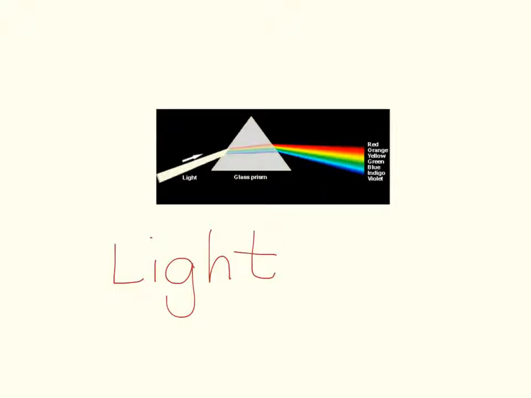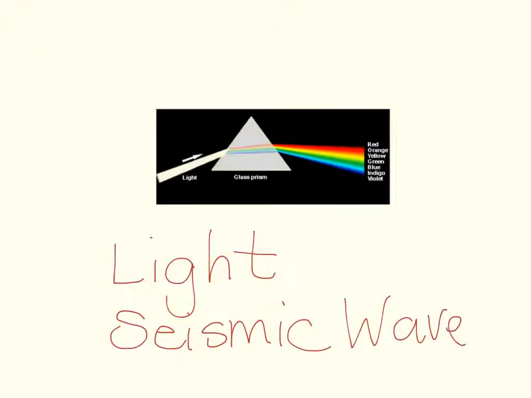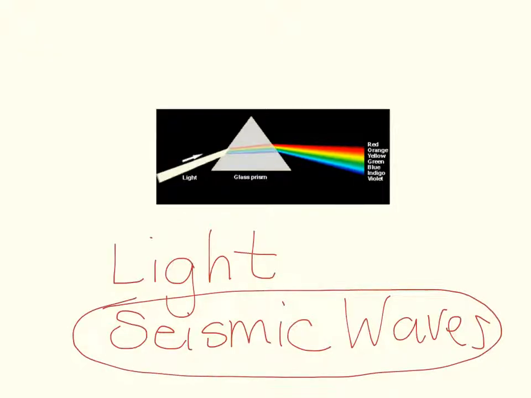but seismic waves will also do this. When seismic waves hit a different medium, they will bend. Let's see, different mediums for seismic waves might be something like a different kind of rock.